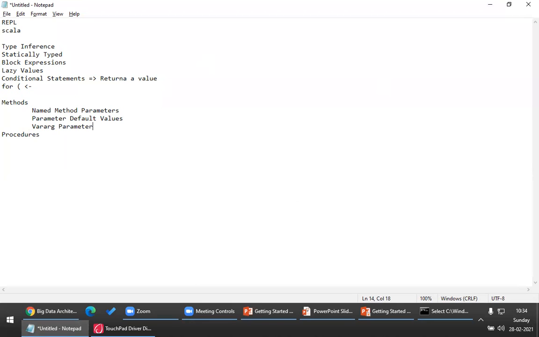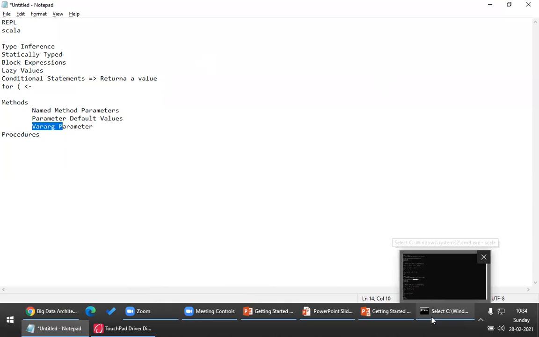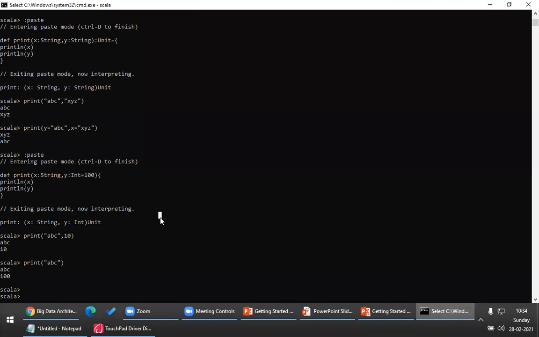Now what do we mean by this is, for example, you can declare a method which takes one argument, which takes two arguments, which takes n number of arguments. This is something very important. Look at this. This is a very important concept. Let me declare a method by name m1, which takes type string and star.